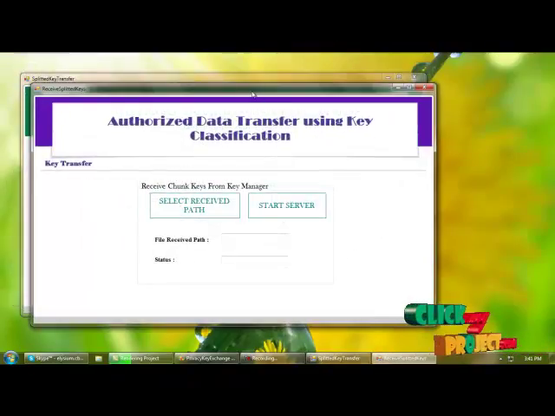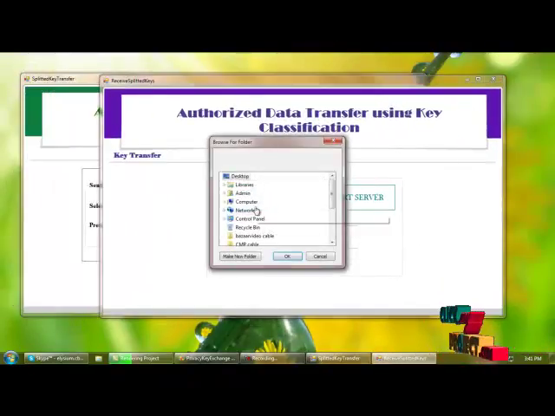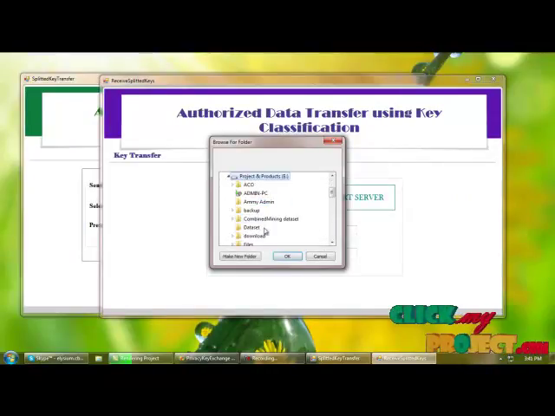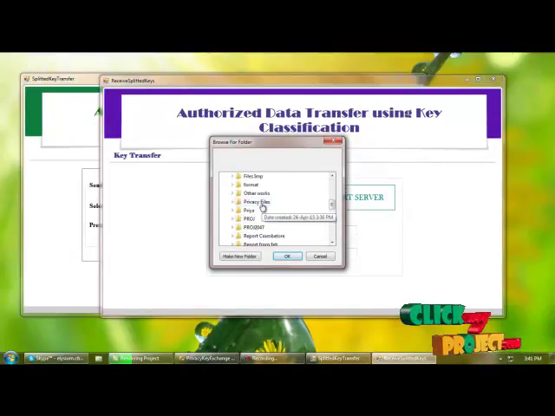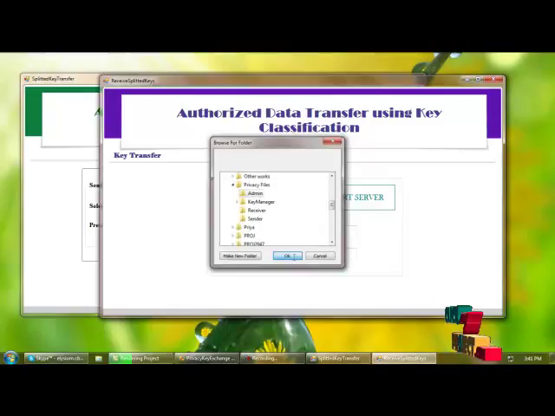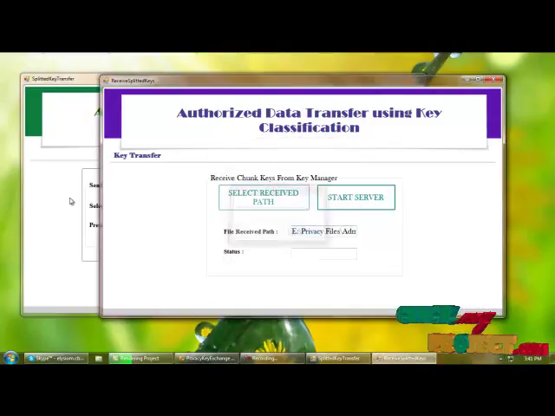For that we need to select the receive path, so I'm selecting the receive path as admin. I'm starting the server for receiving the file.